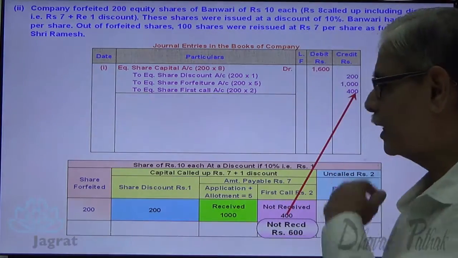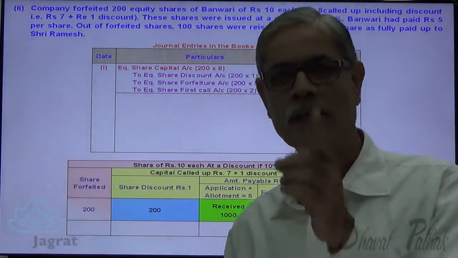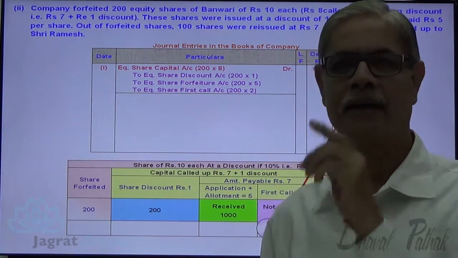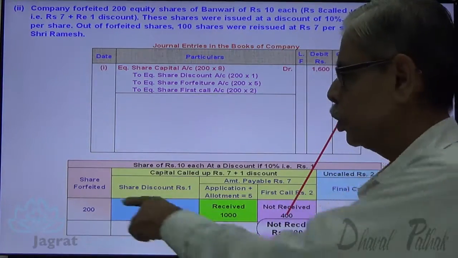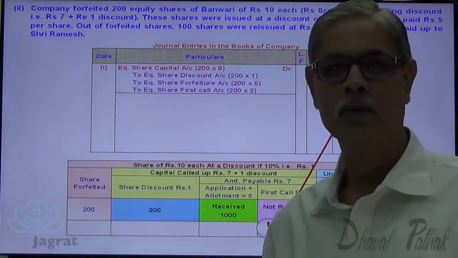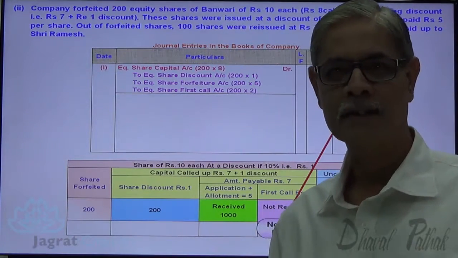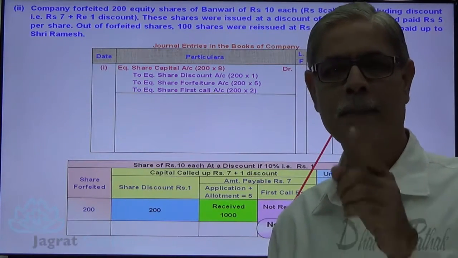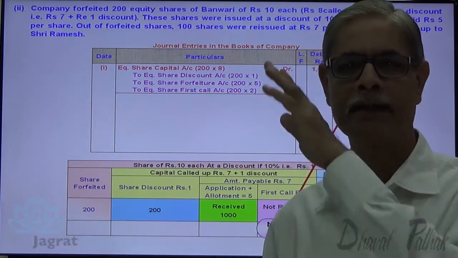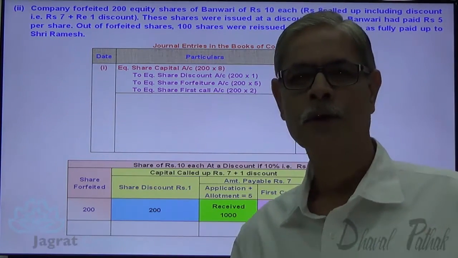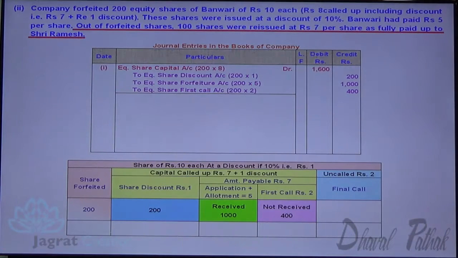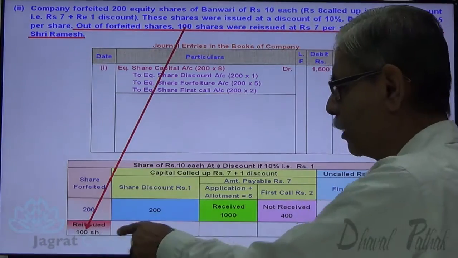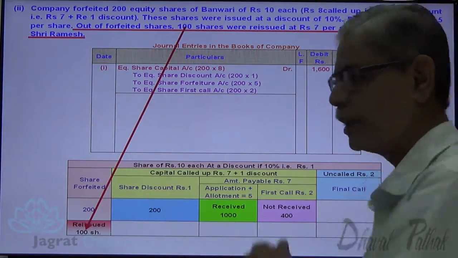After recording the forfeiture entry, I am required to write the reissue entry. But shares reissued are 100 out of 200 forfeited shares. So let me work out what is the proposed amount of discount for 100 shares. What is the proposed capital received for reissue of 100 shares? What is the proposed amount of first call not received on 100 shares? Let me work it out. So 200 shares details are this much. I want to find out all these details for the reissued 100 shares.